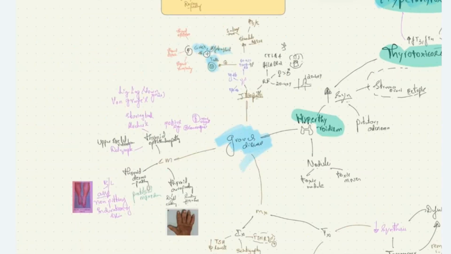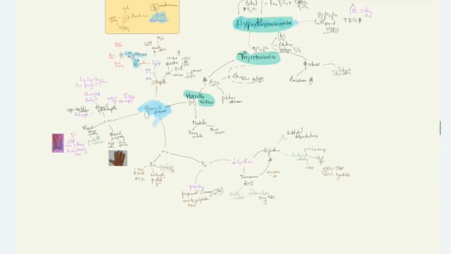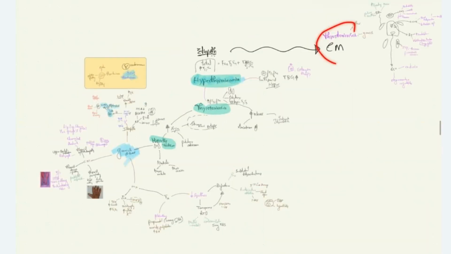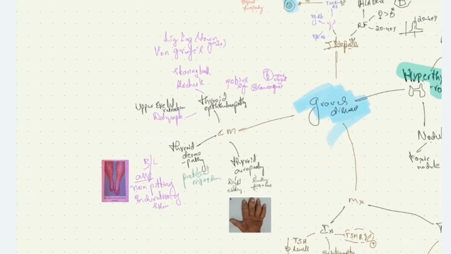What are the clinical manifestations? We have characteristic clinical manifestations of Graves' disease and also the manifestations of thyrotoxicosis that we see in Graves' disease. What are the characteristic clinical manifestations only seen in Graves' disease? Those are thyroid ophthalmopathy, thyroid dermopathy, and thyroid acropathy. What are the manifestations seen in thyroid ophthalmopathy? We see many signs. Out of those, I have taken only the important 4 signs.